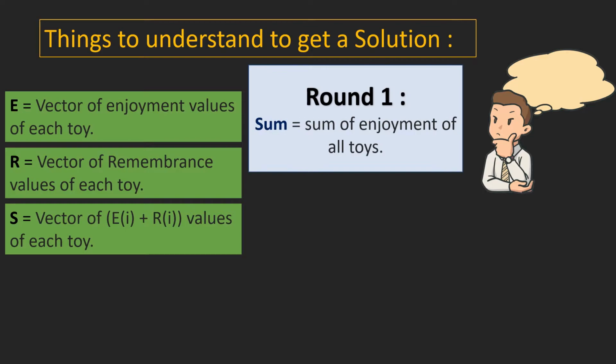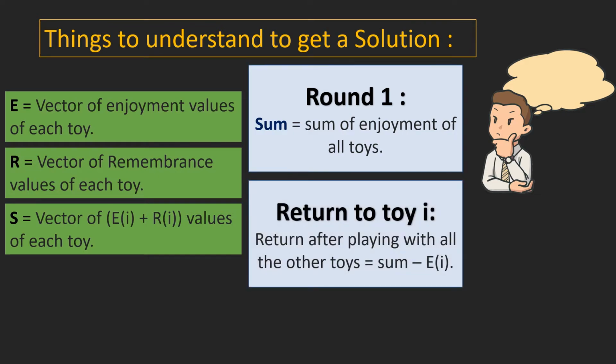We will also use a variable sum which will keep the total of all enjoyment values. So we loop from 1 to n toys and keep adding the values to the vectors and also add the value of enjoyment to a variable sum. Round 1 is over. Now, Axel will only return to a toy after playing with all the other toys. So the time it takes to return to a toy I will be sum minus the enjoyment of the toy he is returning to.